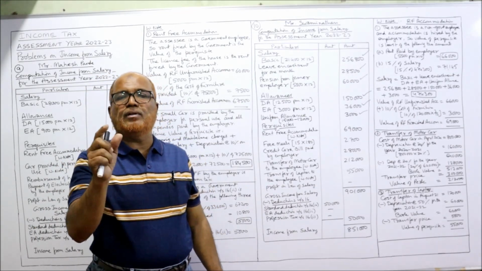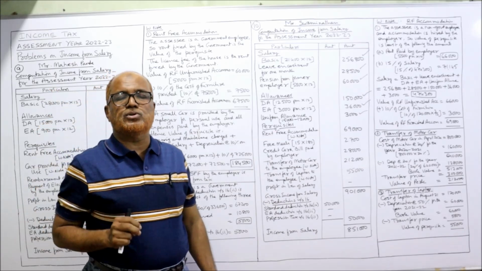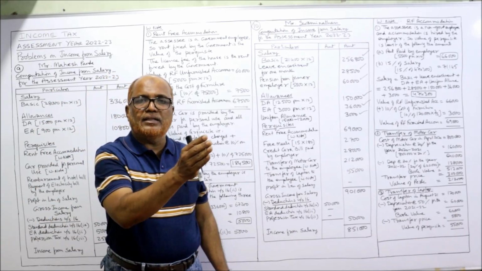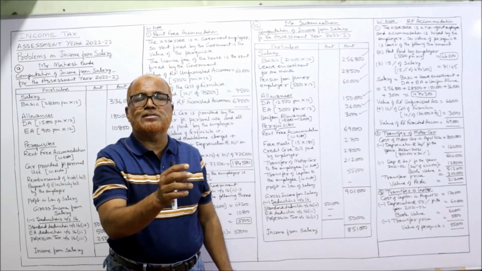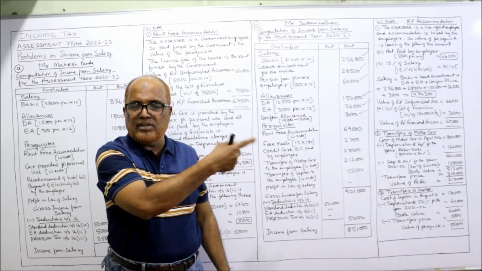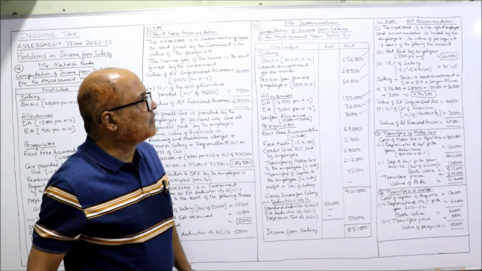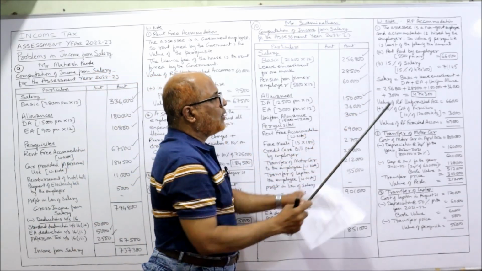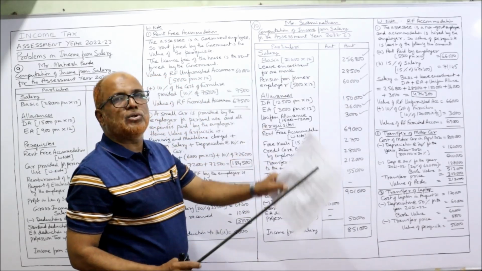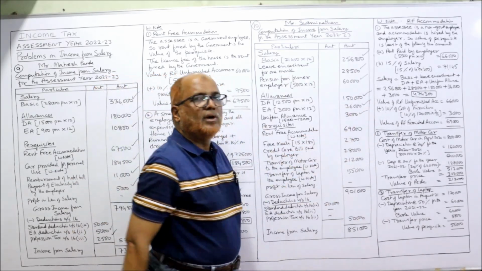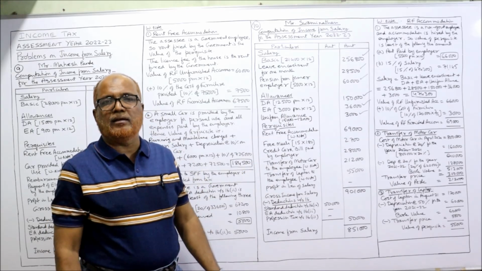In that case, the value of the perquisite is the least of the following 2 amounts: rent paid by the employer or 15% of salary. Already this point we have discussed in the previous problems also, right? The least of the following 2: rent paid by the employer 5,500 per month into 12, 66,000, or 15% of salary.